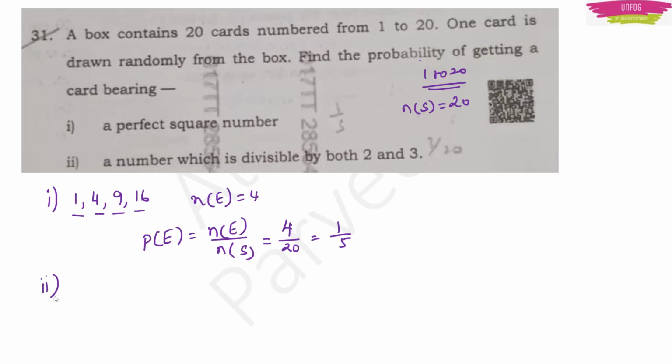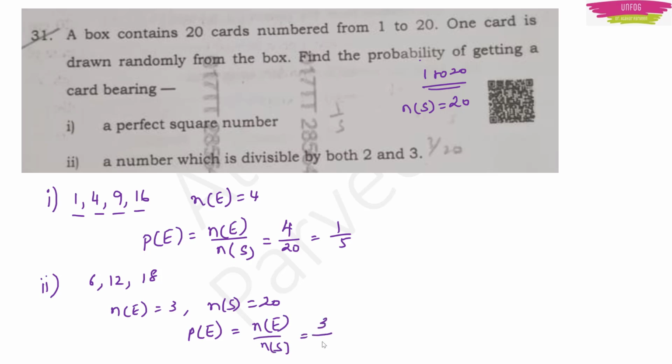Now for the second question, we have to find a number which is divisible by both 2 and 3. So a number which is divisible by both 2 and 3 within 20 means that is 6, 12 and 18 only, right? So now how many events? Now it became 3. What was our sample space? 20. So what will be the probability of that event? It will be number of events by number in the sample space. It is 3 by 20. Okay, clear, right?